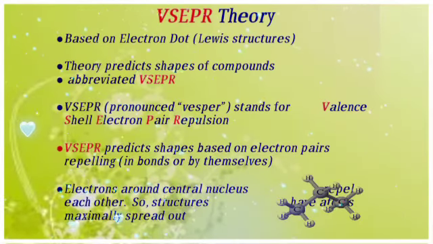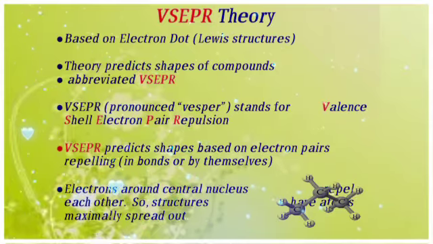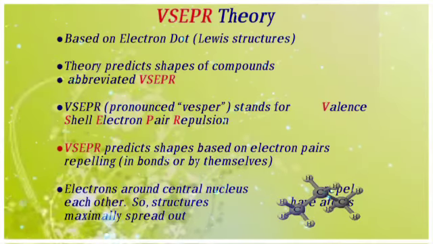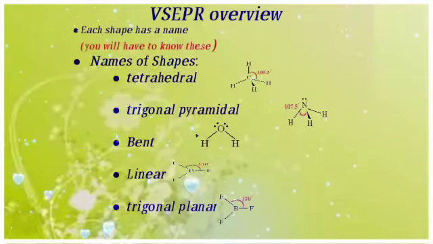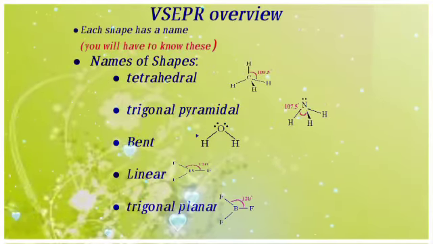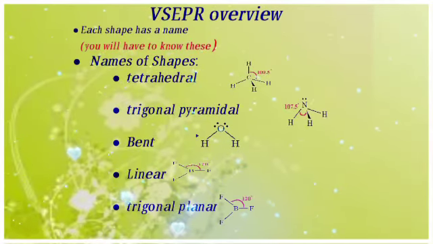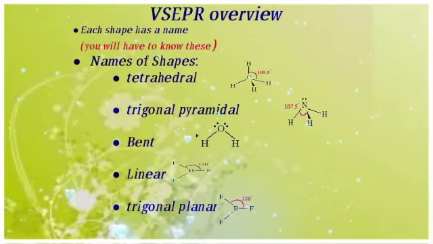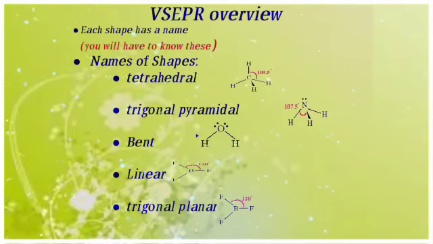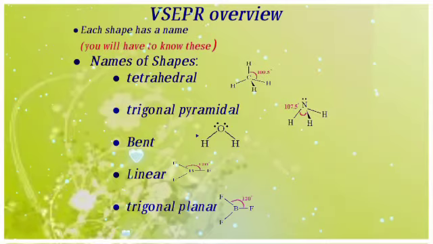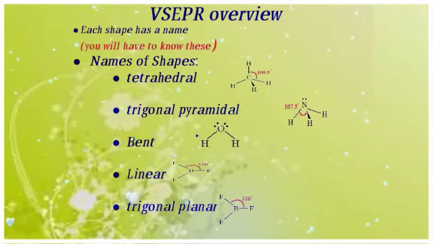VSEPR predicts shape based on electron pairs repelling in bonds or by themselves. Electrons around the central nucleus repel each other, so structures are maximally spread out. Each shape has a name. You will have to know this already. The names of the shapes given here are tetrahedral, trigonal pyramidal, bent, linear, and trigonal planar.